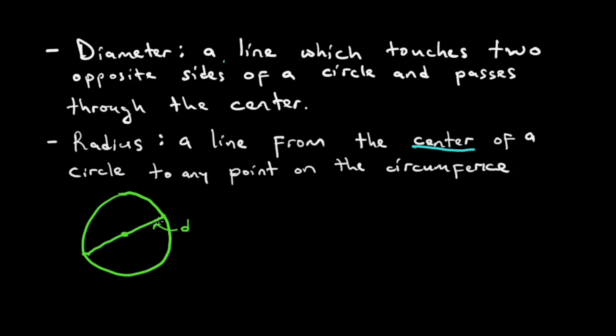But if we ignore this part of the line, and just start from the center to here, let me use a different color, we have a radius. Then we ignore that diameter, start from the center and touch this point on the circumference, we also have a radius.